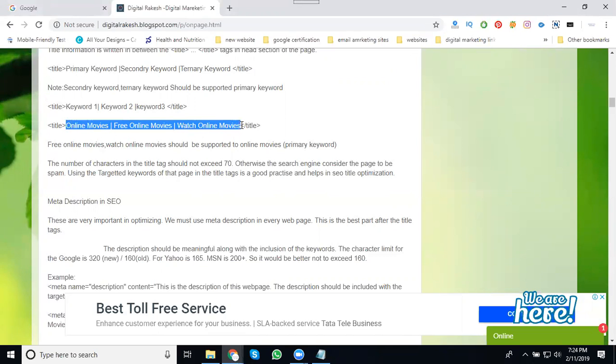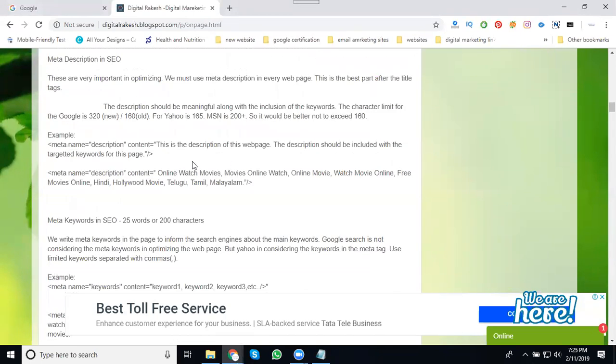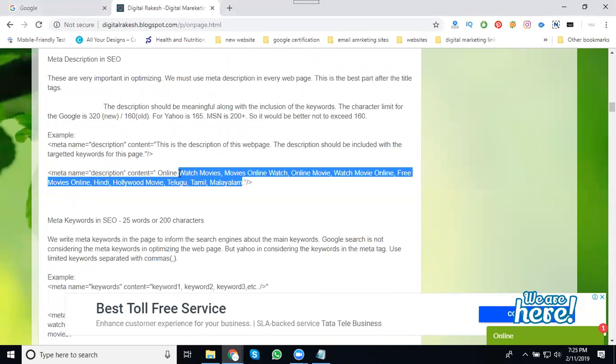The relevant keywords will also match your SEO meta description. See this one: online movies, watch movie online, watch online movie, free movies online, Hindi, Hollywood movie, Telugu, Tamil, Malayalam. So based on the title and description, you can implement more than 40 keywords on your website. All of this will be related to the title and the description.